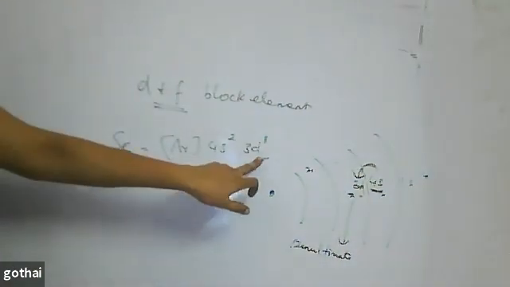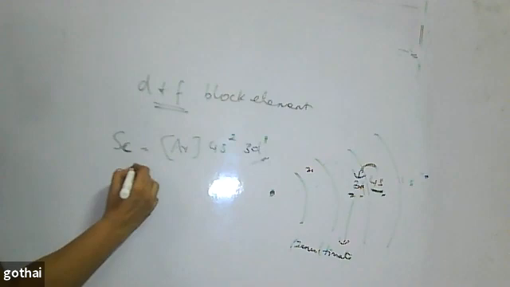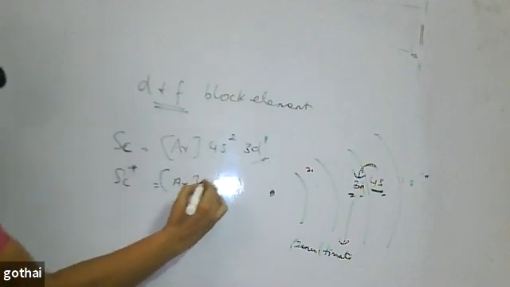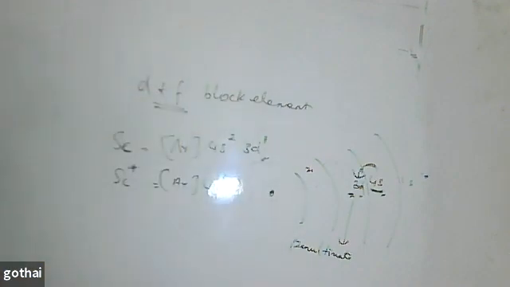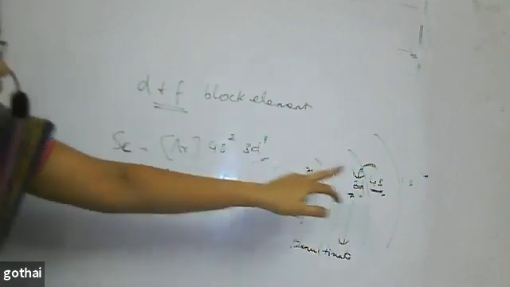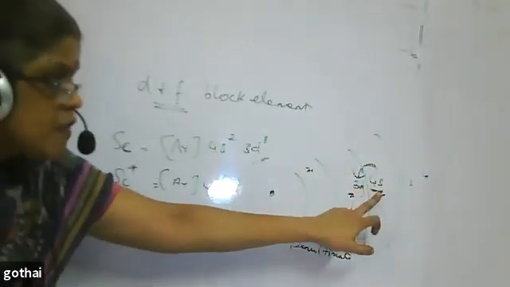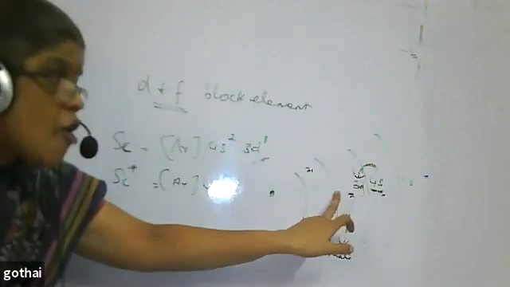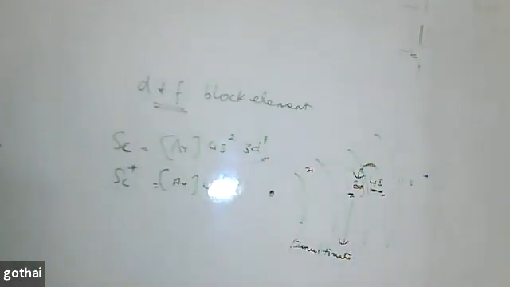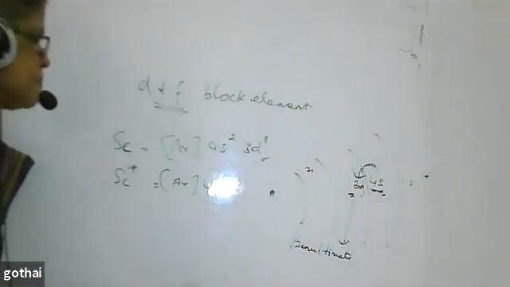Children often make it 3d1. For scandium plus, they will blindly write argon 4s2. Don't do that. 3d is the inner shell, and 4s is the outer shell. Electrons will be removed only from the outer shell, not from the inner shell. Keep that in mind. I think that is clear.